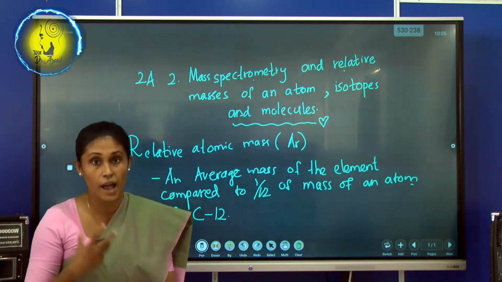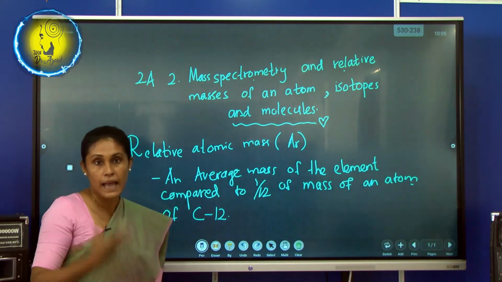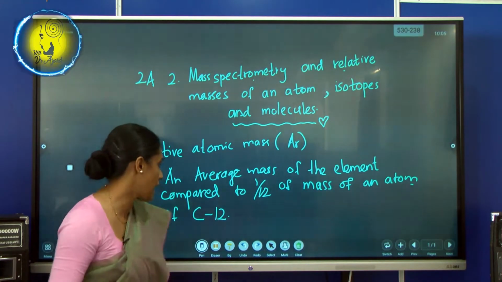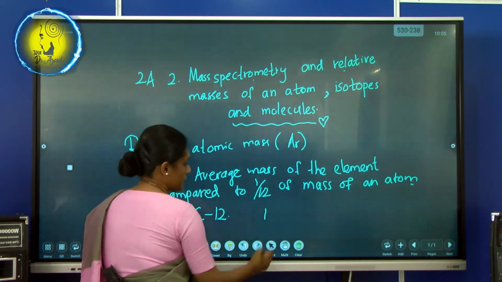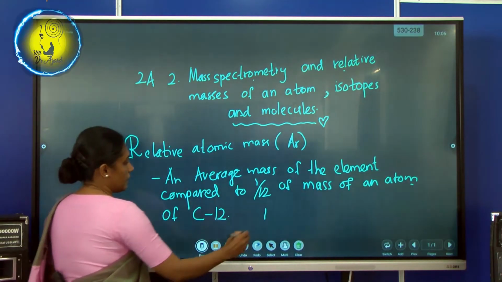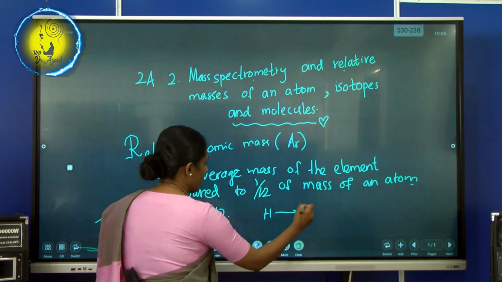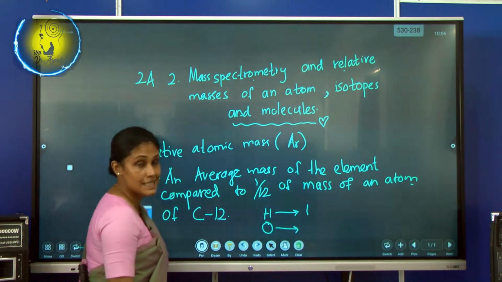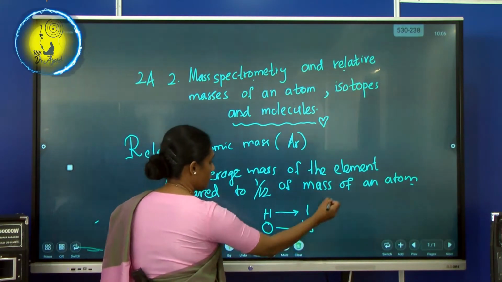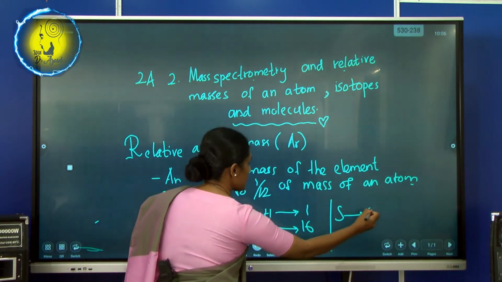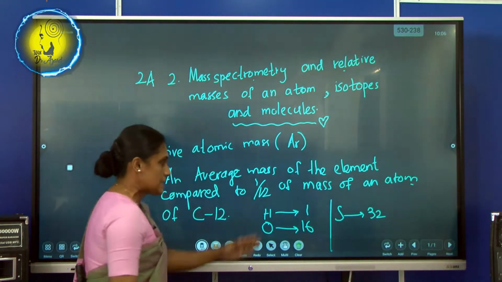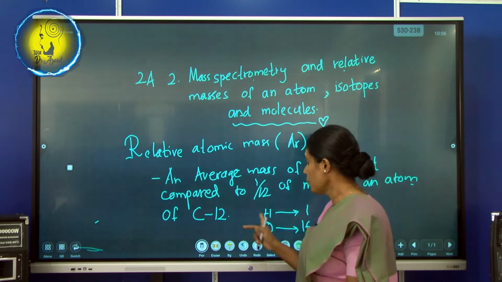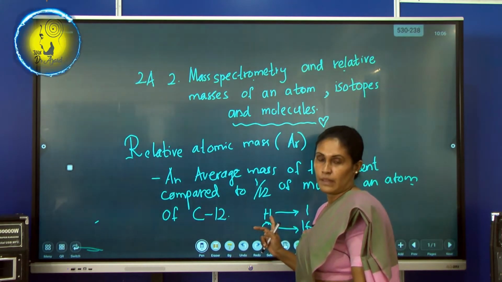They found hydrogen is the lightest atom, and they gave the mass as 1. Oxygen is 16, and sulfur is 32. These 32 and 16 are relative to hydrogen.